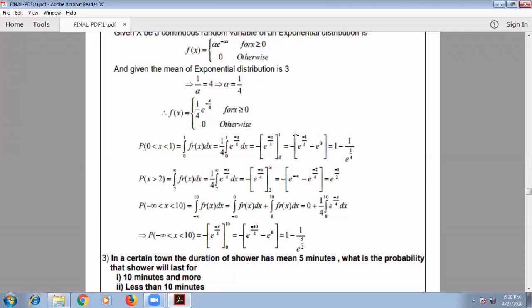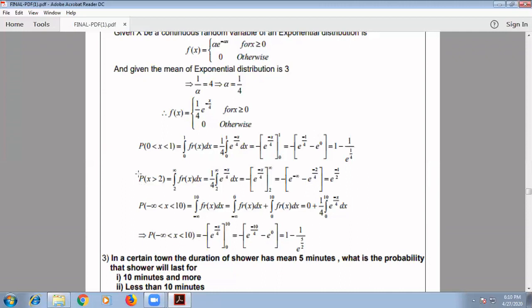So it becomes minus of (e to the power minus 1/4 minus e to the power 0). That will be equal to 1 minus e to the power minus 1/4, since e to the power 0 is 1 and minus into minus becomes plus. So that's why it is 1 minus e to the power minus 1/4, which is 1 minus 1 divided by e to the power 1/4.